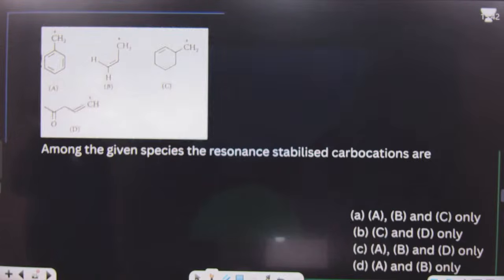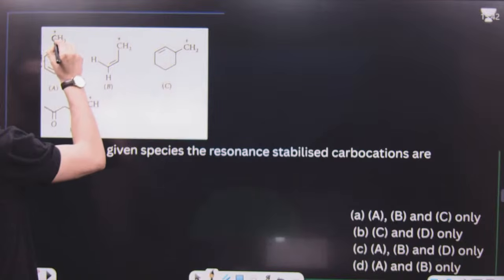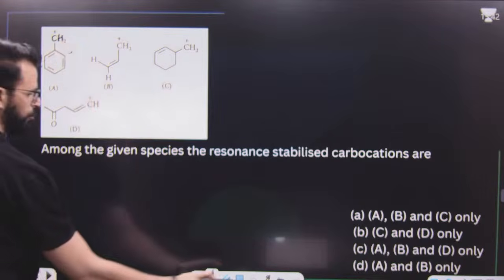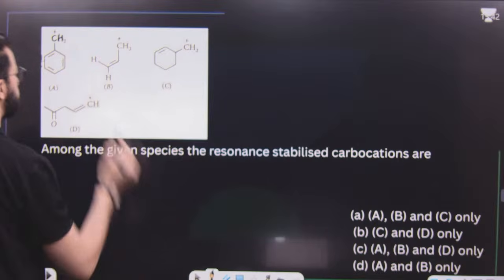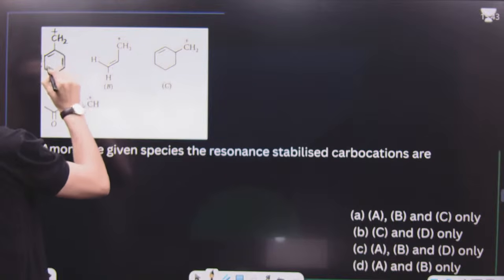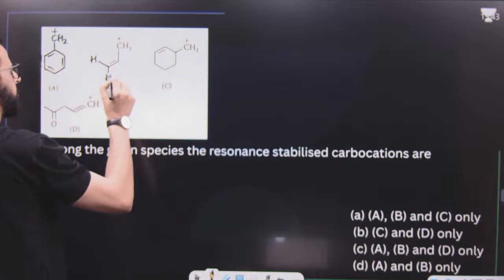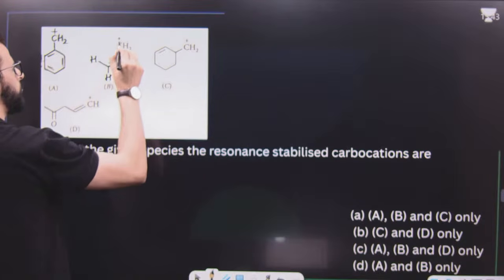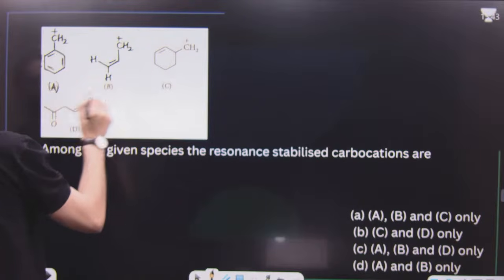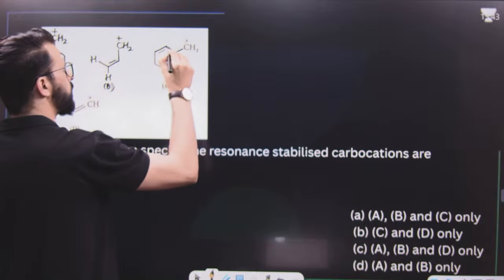Okay. After this we will have another question, and the question is like this. First, you have a carbocation like this. Have a look. This is the carbocation. It's a benzyl carbocation. Then you have a carbocation like this. This is carbocation B. This is A carbocation, this is B carbocation. And then you have a C carbocation in this fashion.